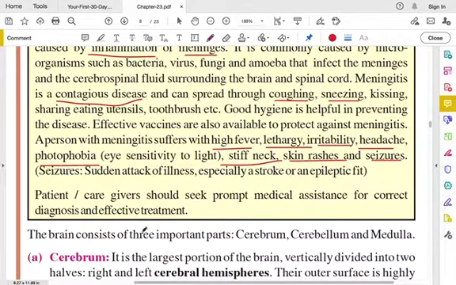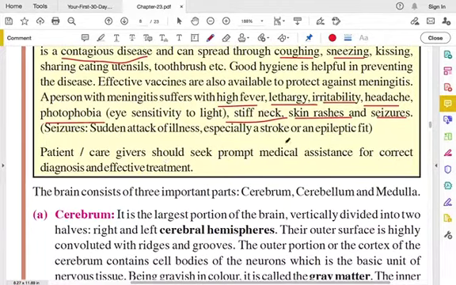Seizures, you should know what it is. It is like a sudden attack. People have experienced seizures, especially a stroke or epileptic fit. So those patients are suffering from meningitis. Proper care and effective treatment should be given.